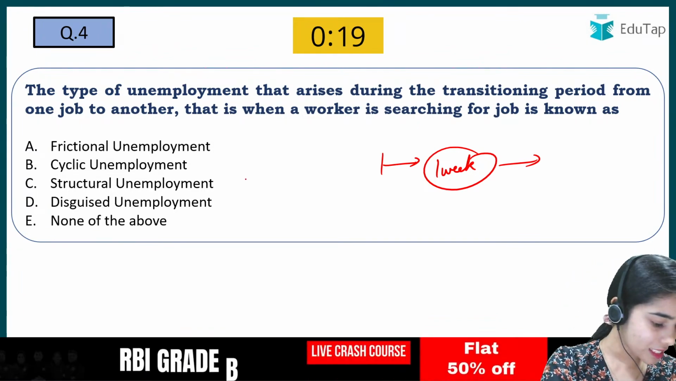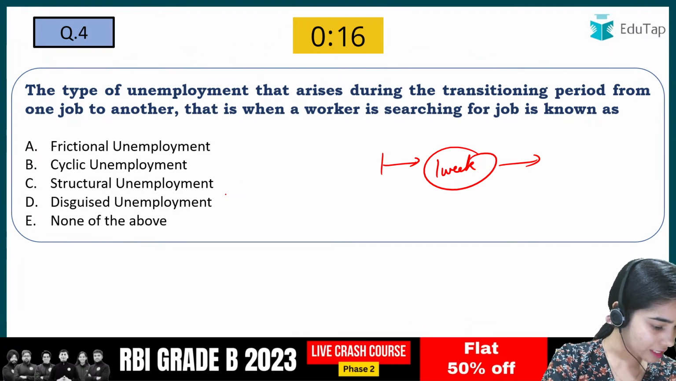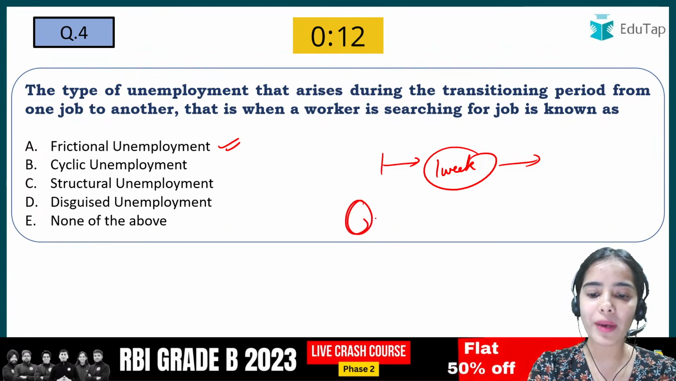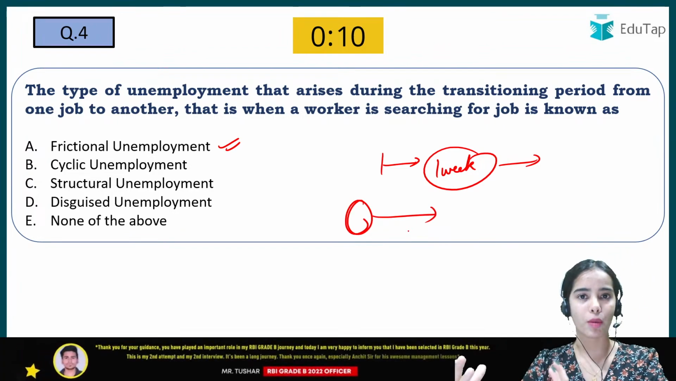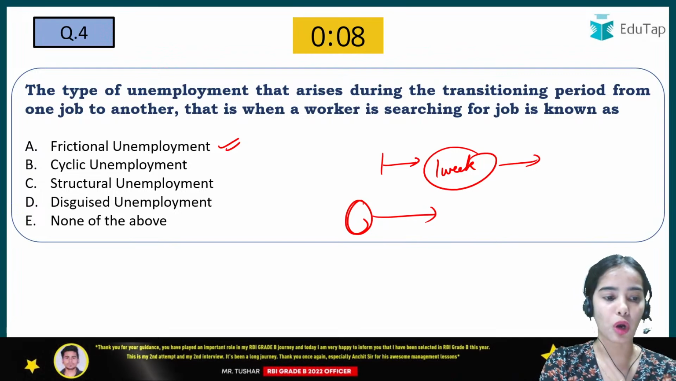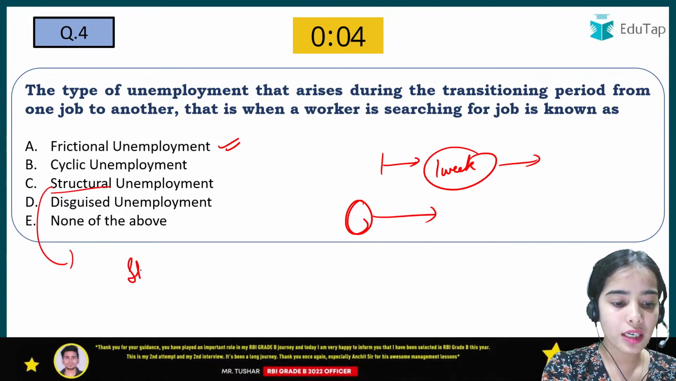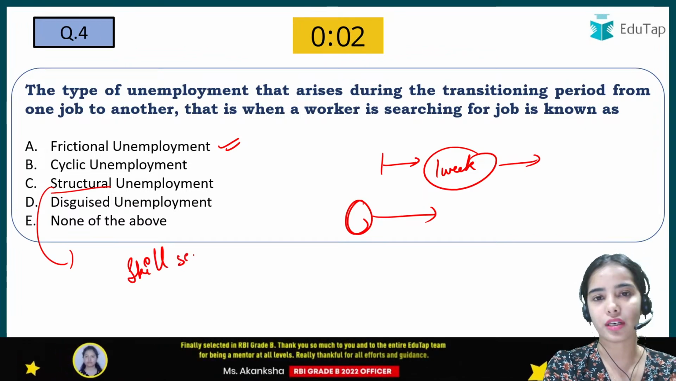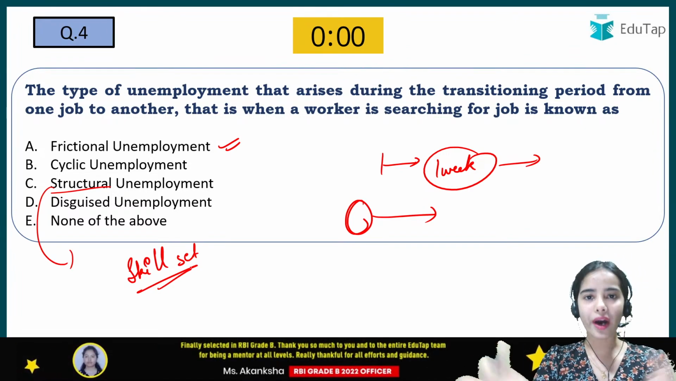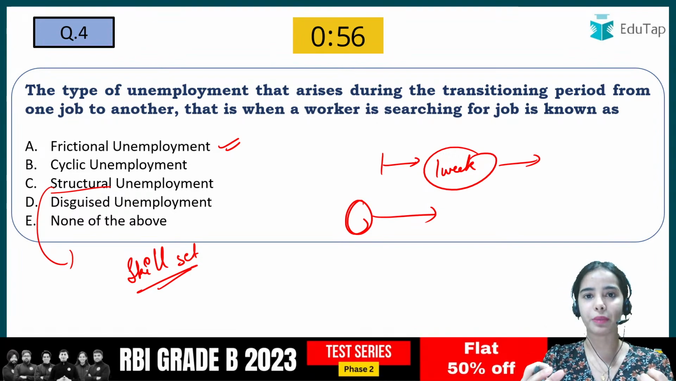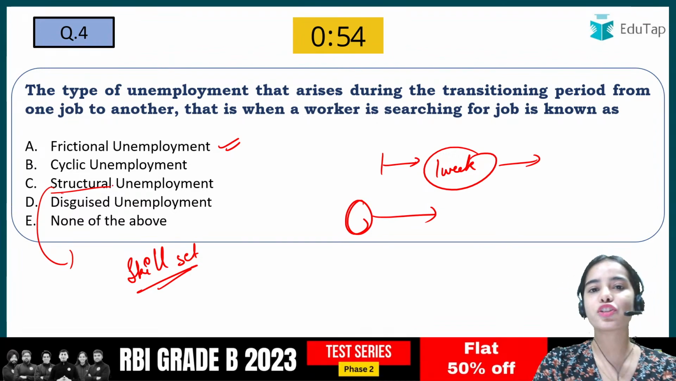Yes, Sumit has given the right answer, Gigi has given the right answer. It is actually frictional unemployment. When you leave your job and are in search of another job, that is frictional unemployment. Now some students are saying it is structural. Structural means that the skill set required in the market is different from the skill set that is present with the people. Then there is structural unemployment.